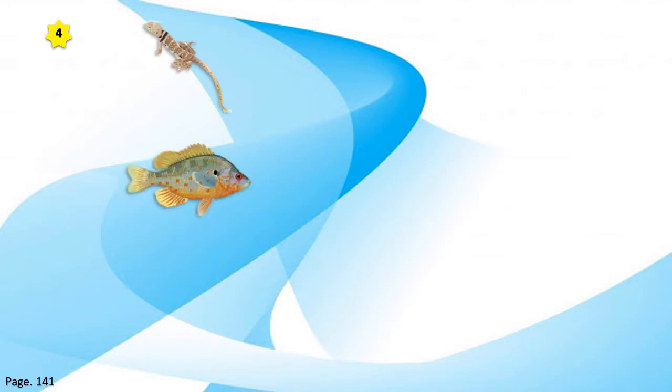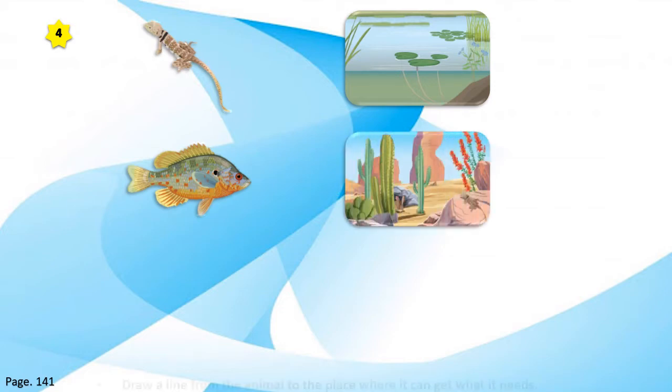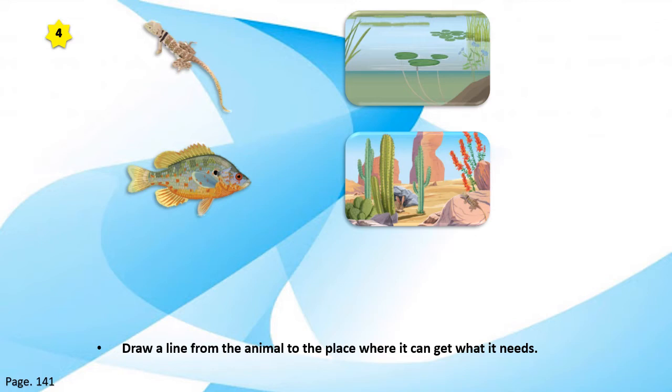We will continue our revision with our 4th question on page 141 in our science book. And in this question, we can see some pictures of a lizard, a fish, a pond scene, and a desert scene. And our question is to draw a line from the animal to the place where it can get what it needs. So, what do you think?